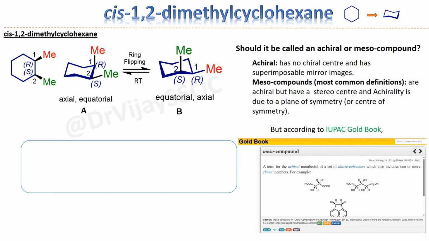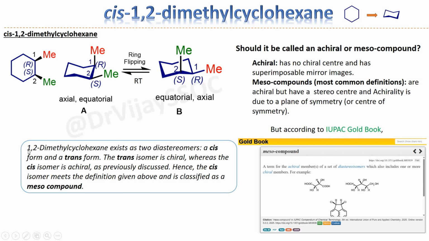So similarly, we should call cis-1,2-dimethylcyclohexane a meso compound. Why? Because 1,2-dimethylcyclohexane exists as two diastereomers, cis and trans forms, and the trans isomer is chiral, right? The trans isomer is chiral. I will make another video on the trans one. Whereas the cis isomer is achiral, as previously discussed. Hence, the cis isomer meets the definition according to the IUPAC Gold Book. It is classified as a meso compound. So it is a meso compound. If there is an option to call it achiral or meso compound, then you must say it is a meso compound.